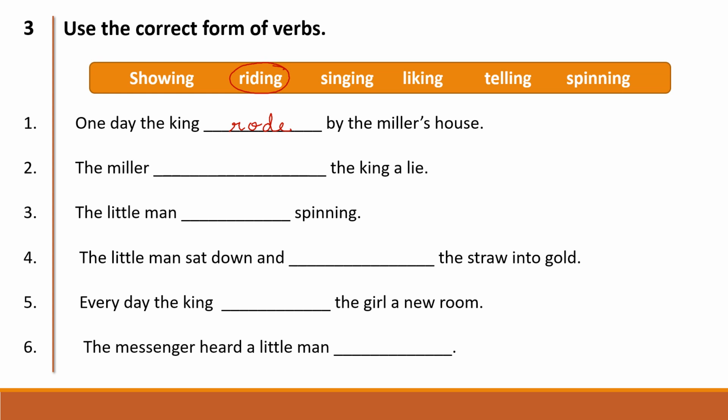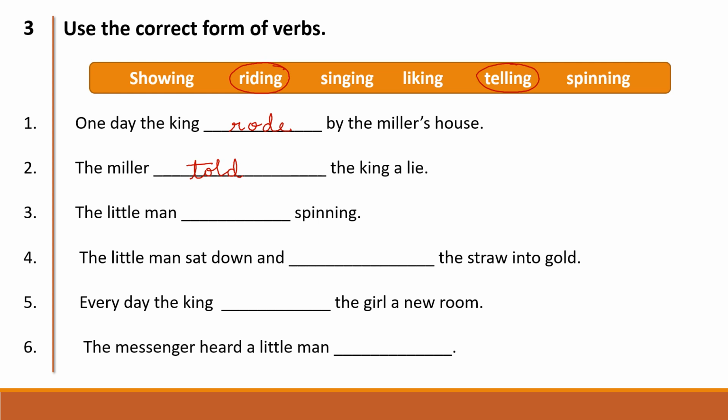So question number 2, we have the miller dash the king a lie, telling. So you should say the miller told the king a lie. Question number 3. The little man dash spinning.